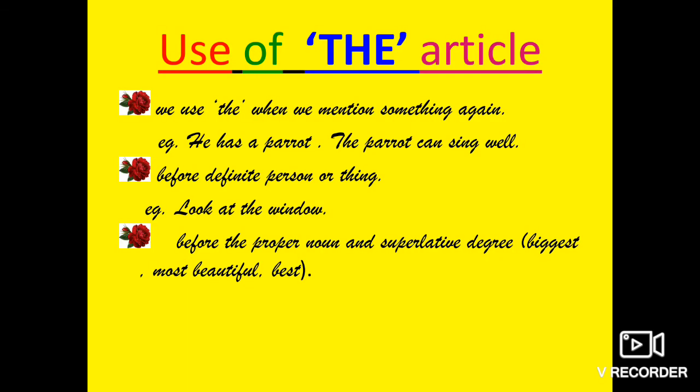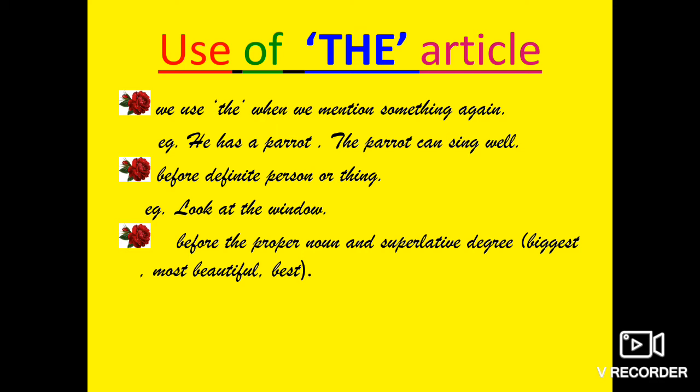Now let's see where we use the article the. We use the when we mention something again. For example, he has a parrot. The parrot can sing well. Second, before a definite person or thing, means when we focus on something we mention. Like, look at the window. We are focusing the attention on the window. So we are using the article the.